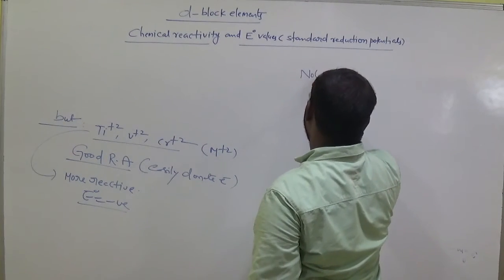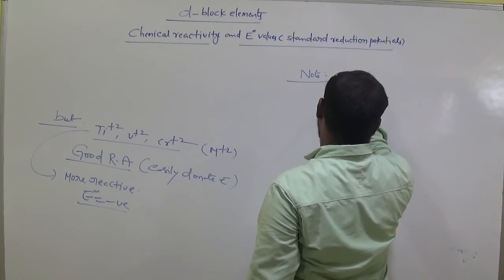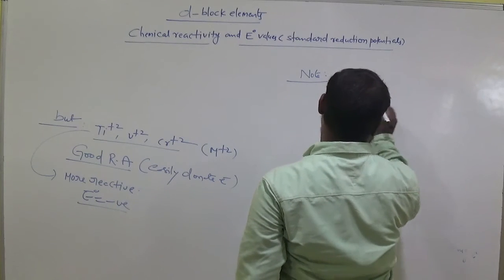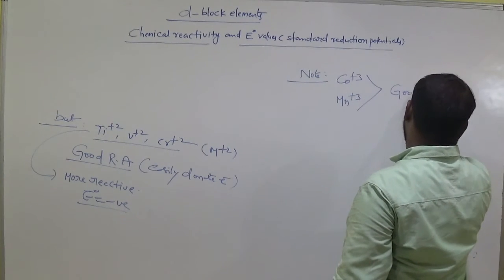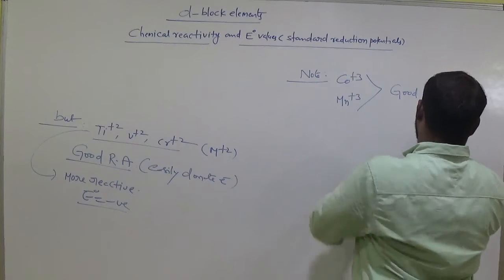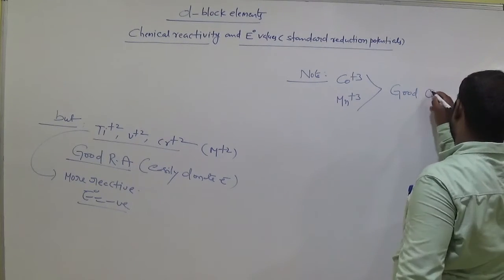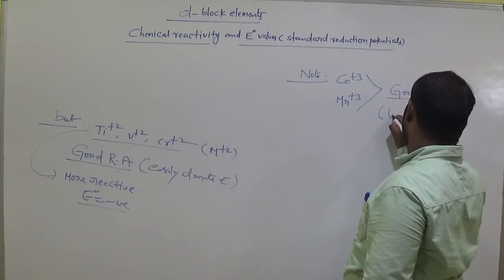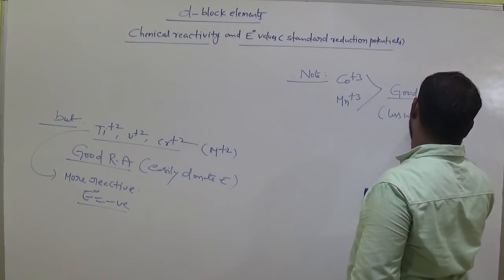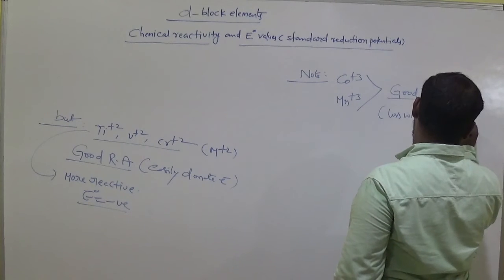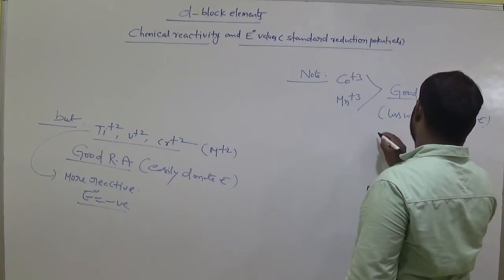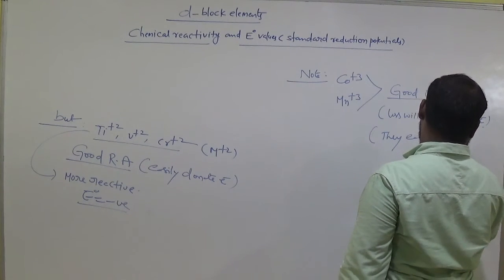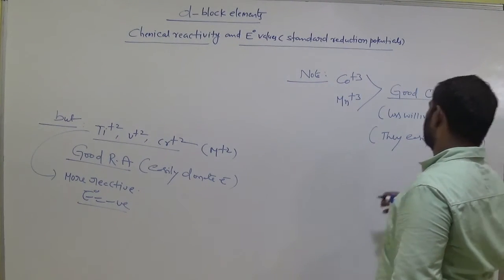Write one more point. Cobalt plus 3 and also Mn plus 3, these both are good oxidizing agents. That means less willing to donate electrons. They easily accept electrons.